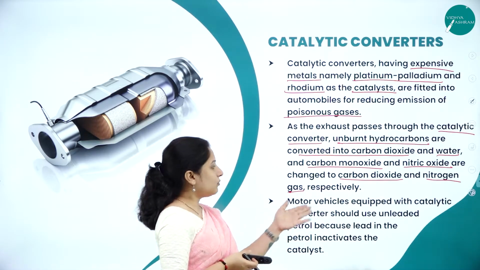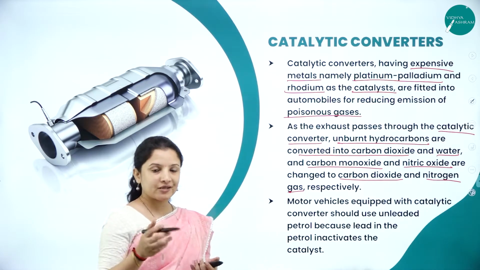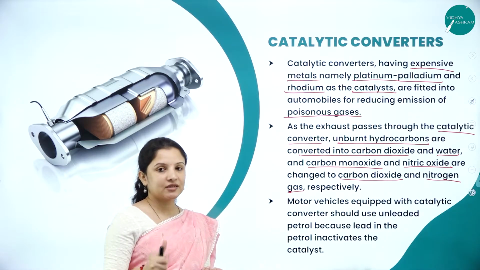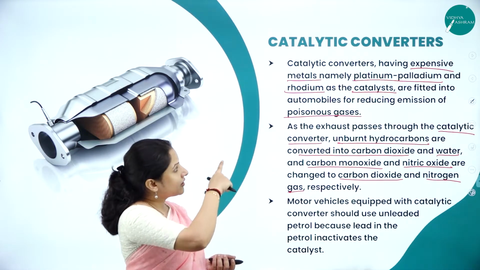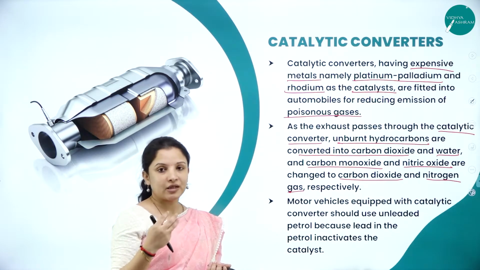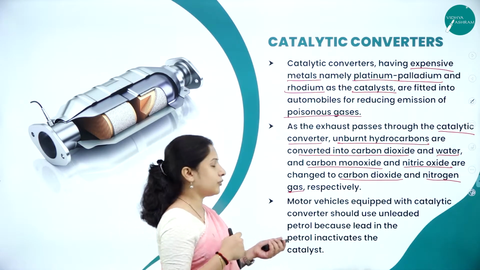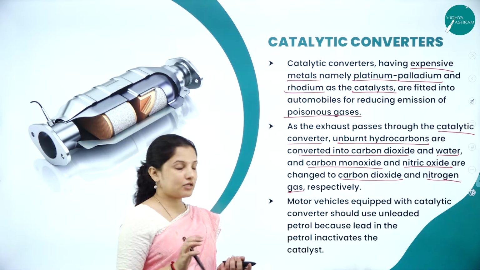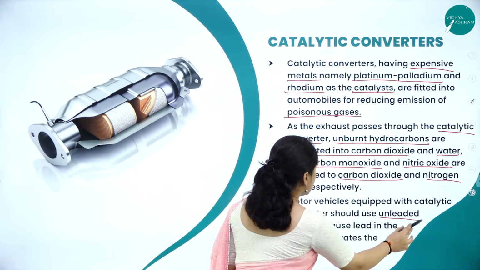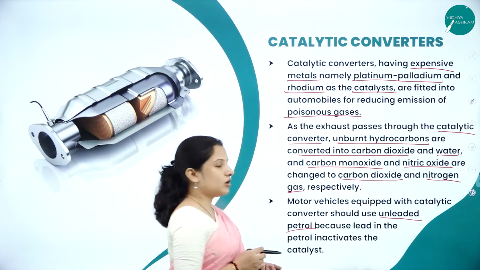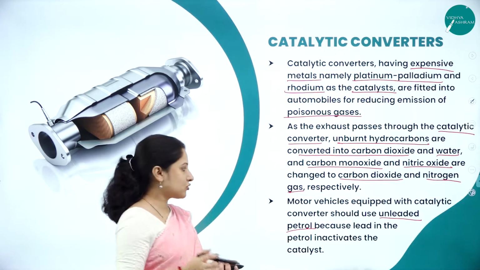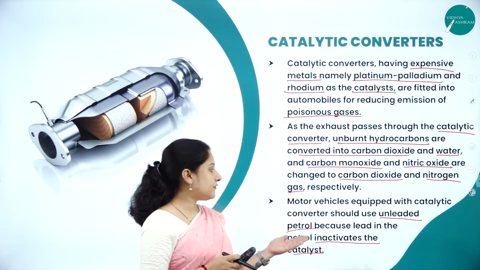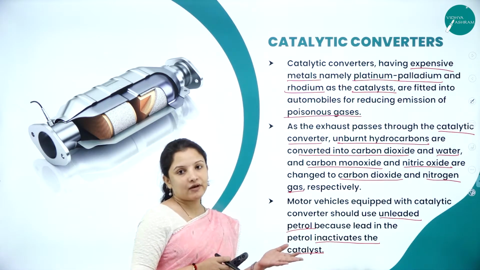And for motor vehicles fitted with a catalytic converter, one main problem is, first, that it is costly, because they are made up of expensive metals. And one more thing is, any vehicle using a catalytic converter should always use unleaded petrol, because the lead in the petrol can cause problems in the functioning, or inactivate the catalyst.